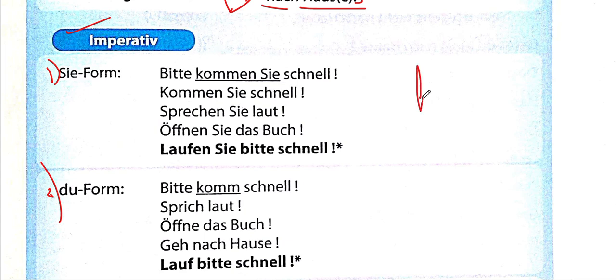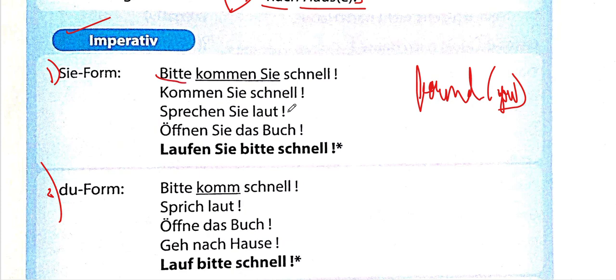This is first of all formal. This is the formal you. Whenever you're talking to your elders, it's a formal you. So, bitte kommen Sie schnell. Please come here fast. Here is not written, please come you fast. That's what they're trying to say. If you don't want to add bitte, even kommen Sie schnell would be correct.